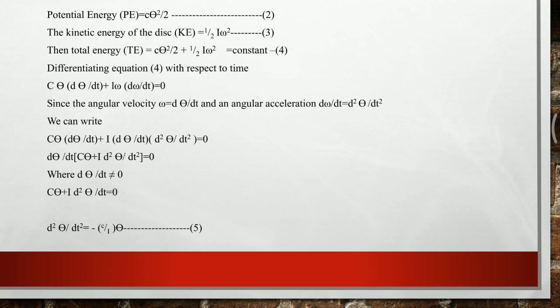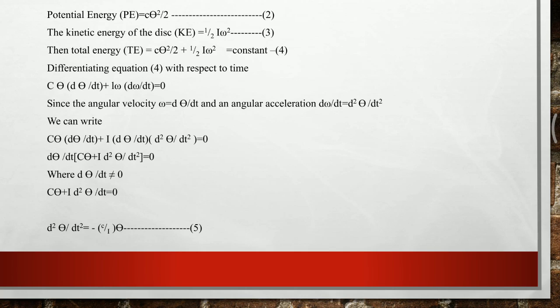In the same way, differentiation of theta square can be done. Differentiation of theta square is 2 theta, and differentiation of theta with respect to t is d theta by dt. Therefore, differentiation of theta square with respect to t is 2 theta d theta by dt. The next term is given by half I omega square. Here, if I take I by 2 common, then we get omega square. Differentiation of omega square is 2 omega, and omega with respect to t is d omega by dt.